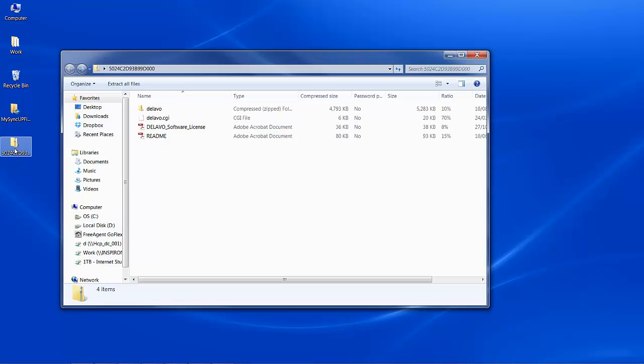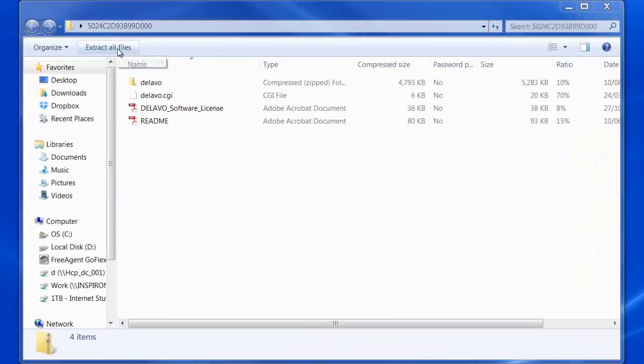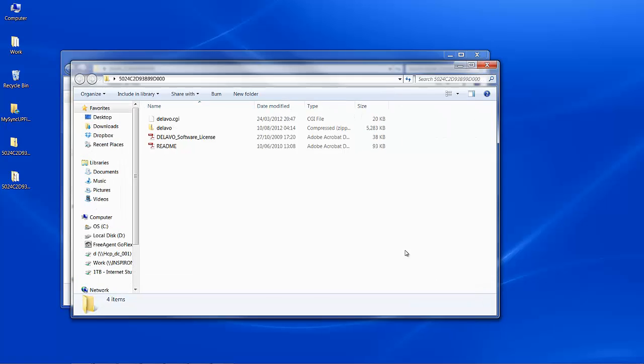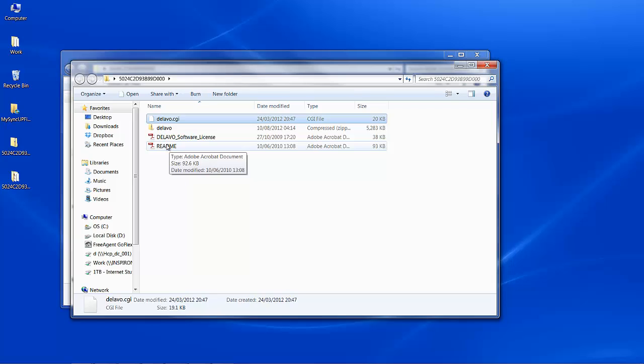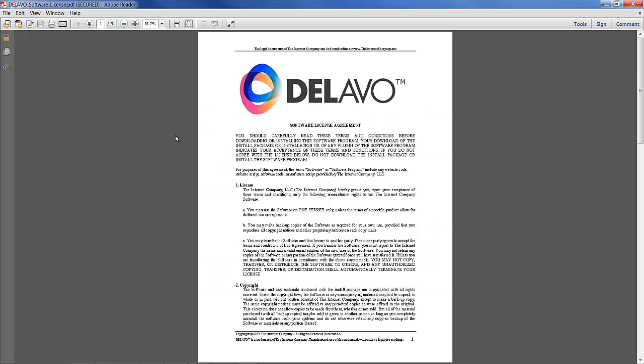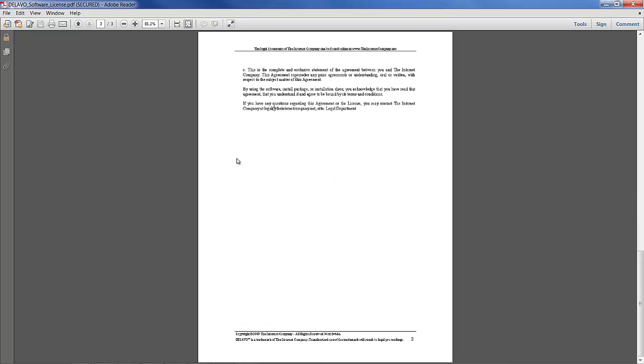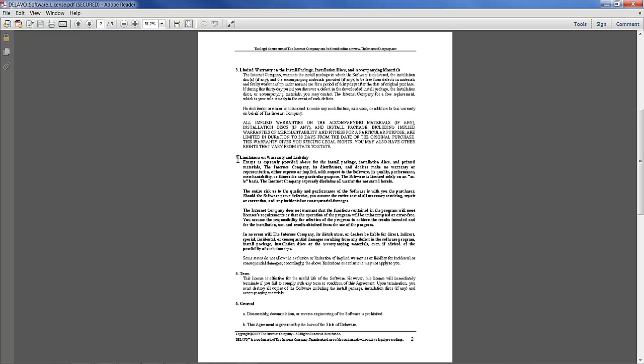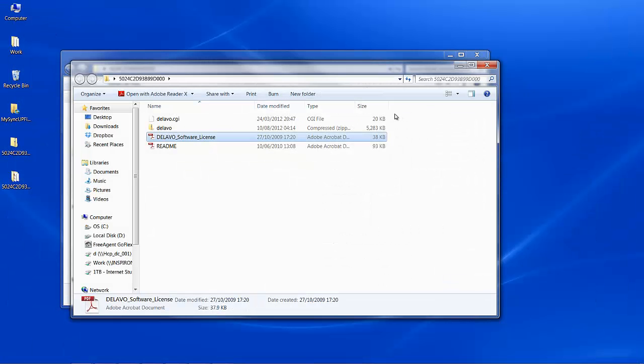You want to double click it to open up the zip file that you just downloaded. Click on extract all files, and the two files that we need for installation are here. There's also a readme file with links in it to obtain help and so on. And I know many people don't read license files, but you really should read through that. And what we're going to do now that these are extracted